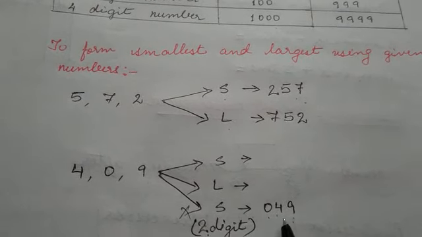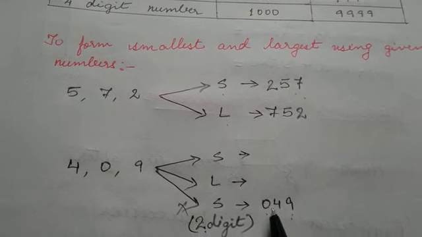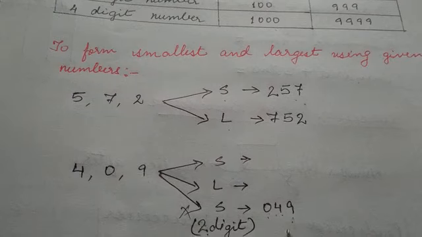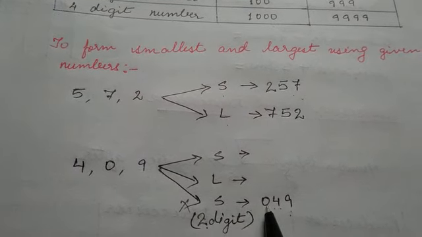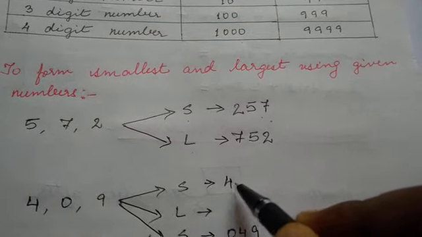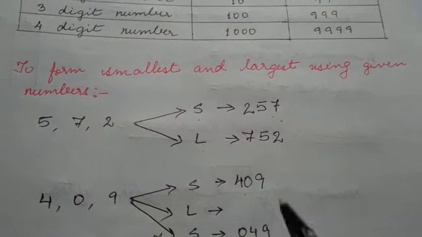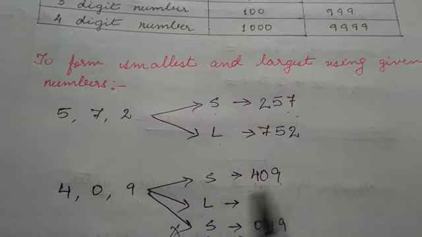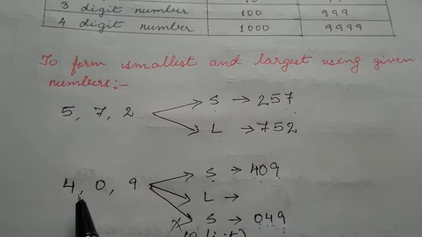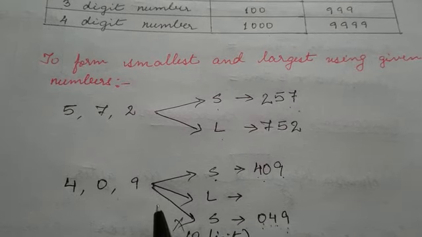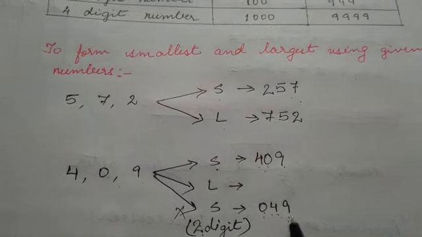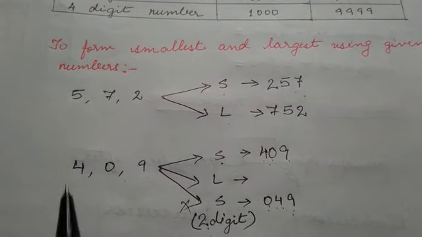So what we can do here: if 0 is before 4, 0 has no value. So what if 0 comes after 4? Let us put it like this, 409. So 409 will be the smallest number which we can form by using these digits 4, 0 and 9. This will not be the other way. If you write it that way, it becomes a 2-digit number, and they have given you 3 digits.